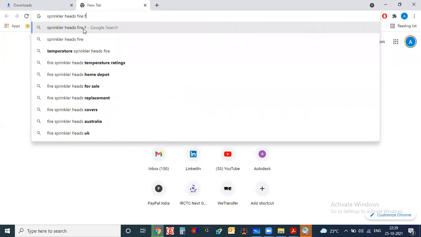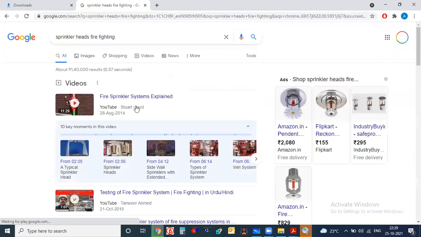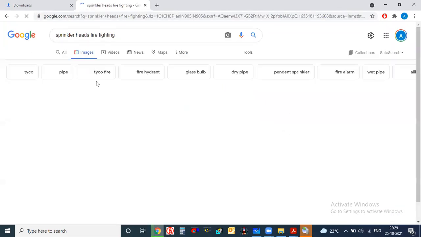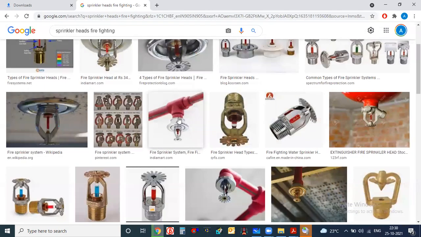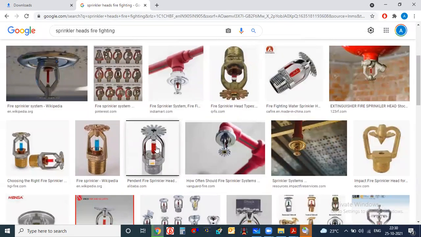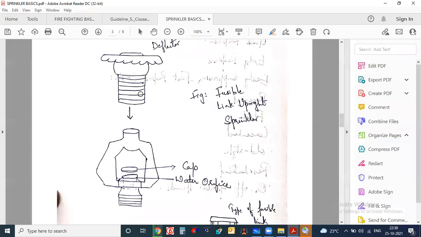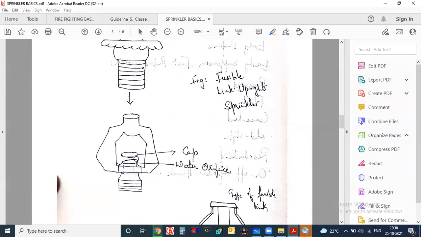Okay, in firefighting, you will understand. See, this is a deflector actually. What you are seeing here is a deflector, this is the glass, and this is the complete configuration. This is how the installation of a sprinkler will be done here. Okay, this is how the sprinkler looks. So here also I tried to show you the same thing. This is the deflector position.